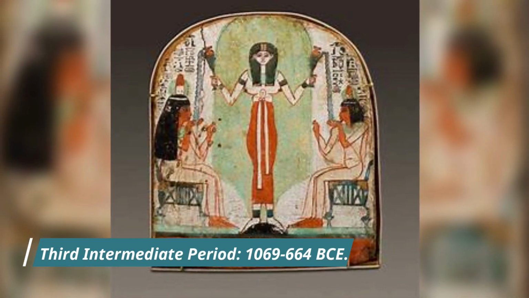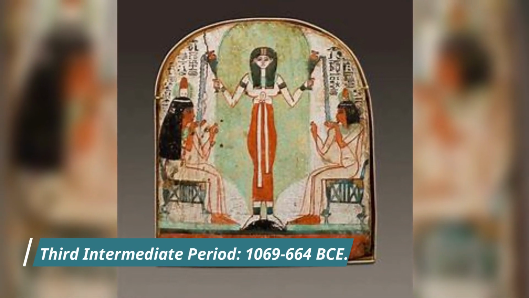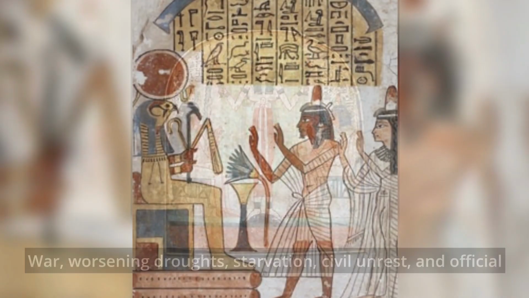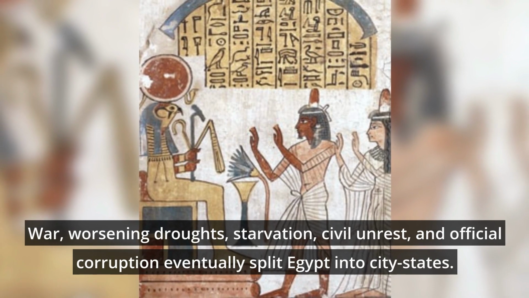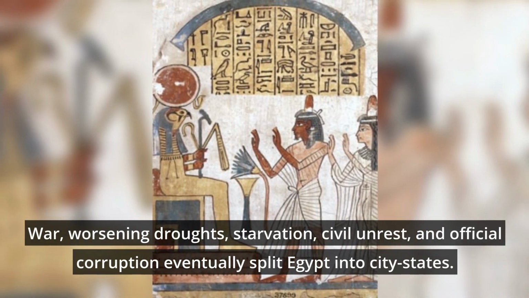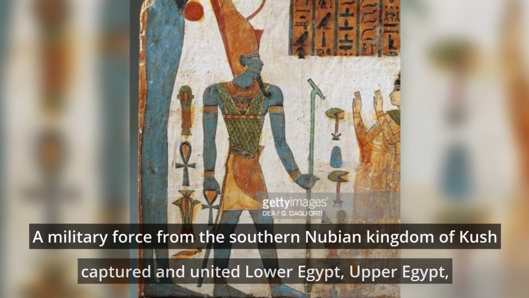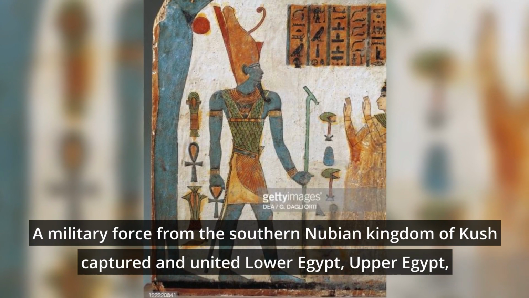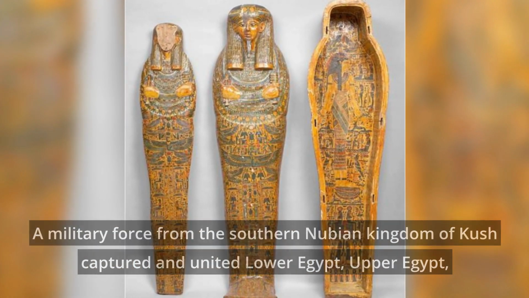Third Intermediate Period, 1069 to 664 BCE. War, worsening droughts, starvation, civil unrest, and official corruption eventually split Egypt into city-states. A military force from the southern Nubian kingdom of Kush captured and united Lower Egypt, Upper Egypt, and Kush.